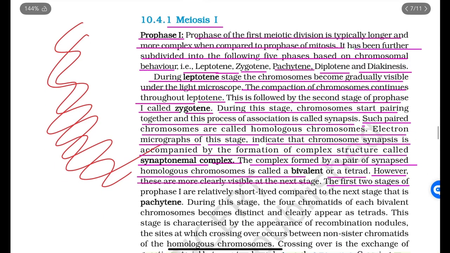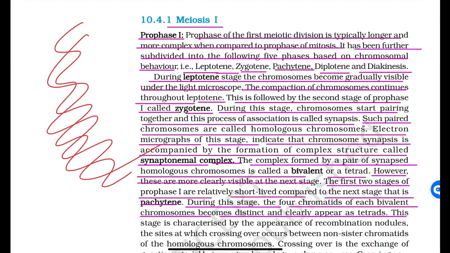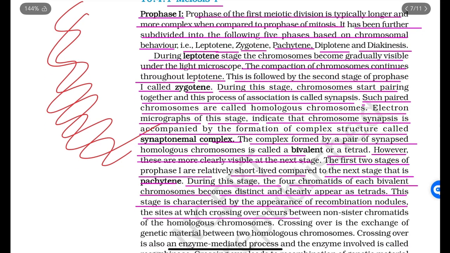The first two stages of prophase I are relatively short-lived compared to the next stage, that is pachytene. During this stage, the four chromatids of each bivalent become distinct and clearly appear as tetrads. This stage is characterized by the appearance of recombination nodules, the sites at which crossing over occurs between the non-sister chromatids of the homologous chromosomes.